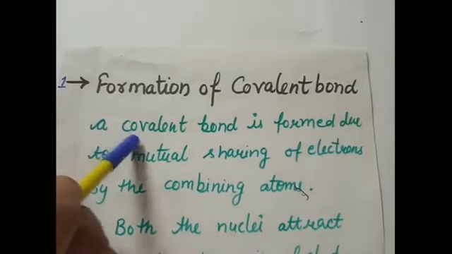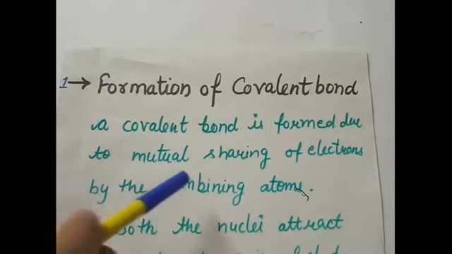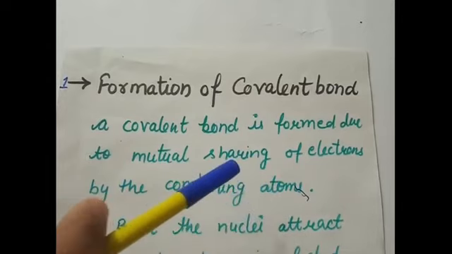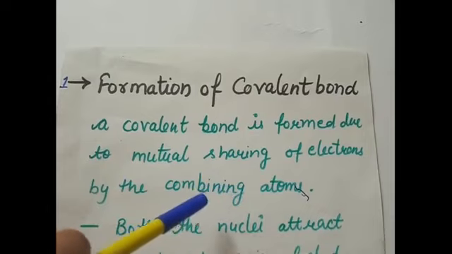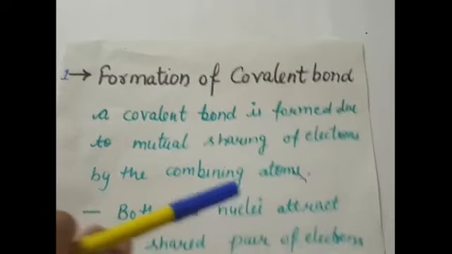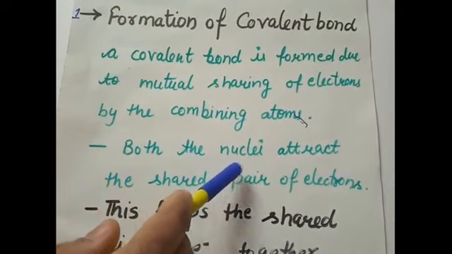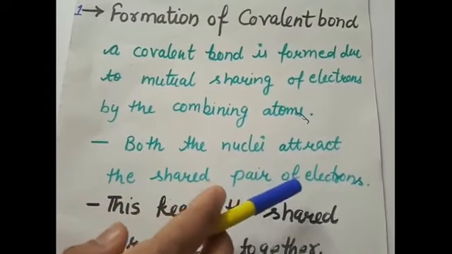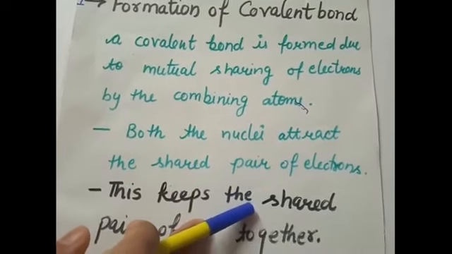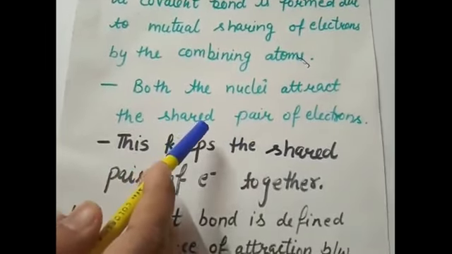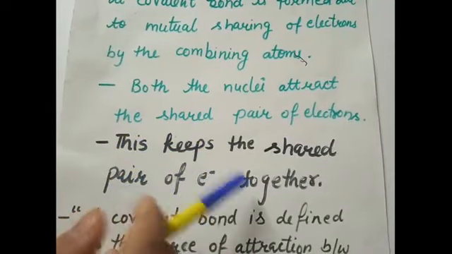Then our formation of covalent bond. We know that a covalent bond is formed due to mutual sharing of electrons by the combining atoms. These atoms can be of similar element or they can be of different elements also. Here, both the nuclei attract the shared pair of electrons according to their electronegativity, and this nucleus force of attraction keeps the shared pair of electrons together.